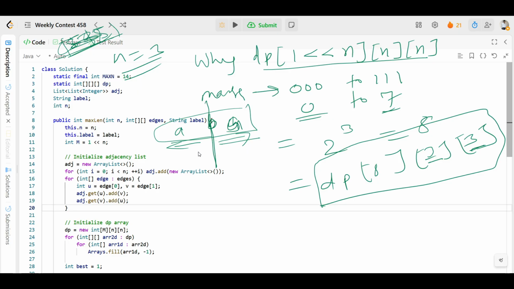So at each step, you have to remember which node you use to mask, right? Some node will be there, then you have to mask it. That is called masking, where your path starts and ends. If you have already tried some combinations before, you don't do it again, you just return the cached result. That is why we use the DP array. I hope you understand. Let's continue further.